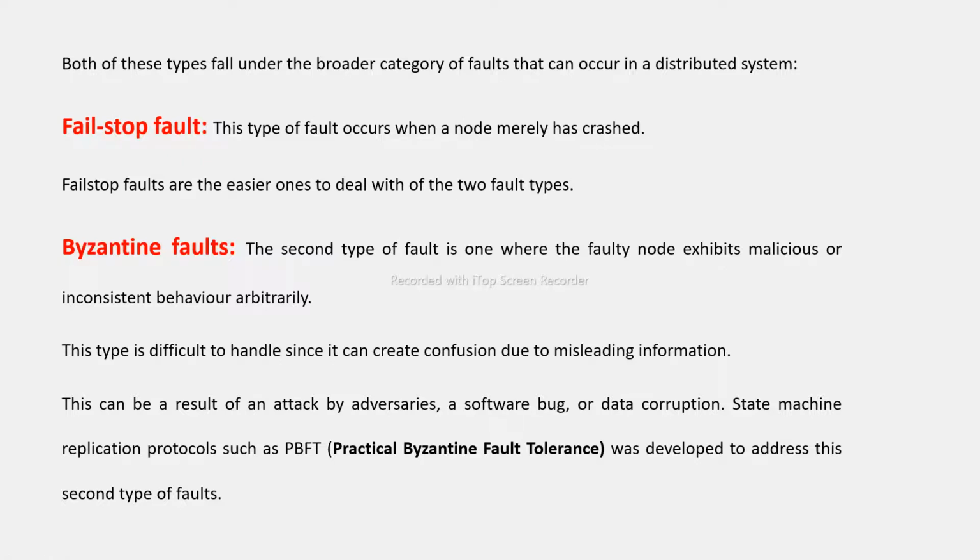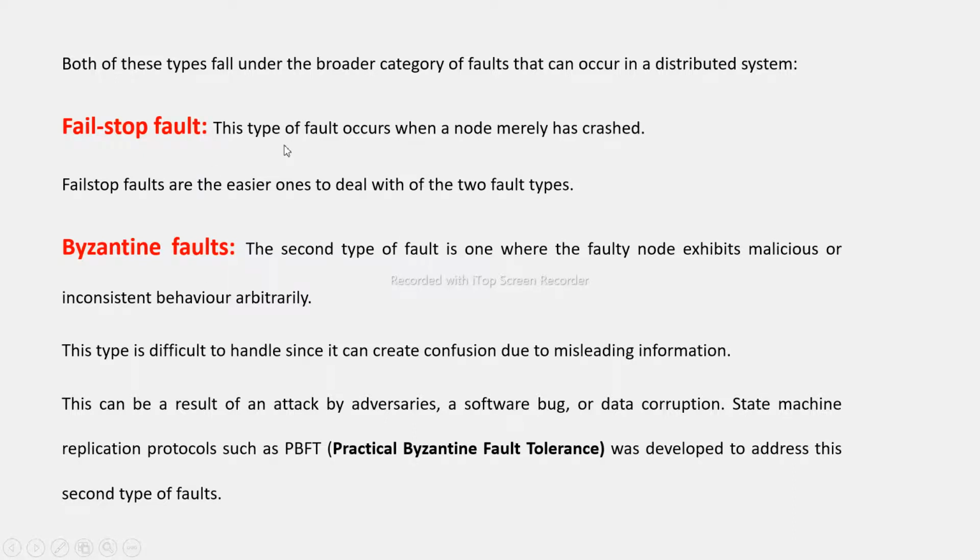The first type of fault is the fail stop fault. This type of fault occurs when a node merely has crashed. Fail stop faults are the easier of the two fault types to deal with. As we all know, there are two types of fault: one is the fail stop fault and another is the Byzantine fault.